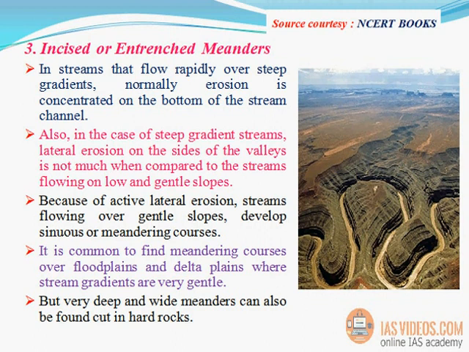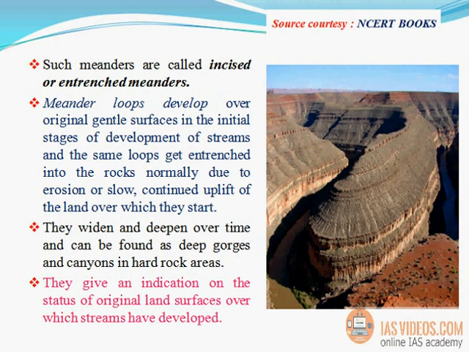But very deep and wide meanders can also be found cut in hard rocks. Such meanders are called incised or entrenched meanders. Meander loops develop over original gentle surfaces in the initial stages of development of streams, and the same loops get entrenched into the rocks normally due to erosion or slow, continued uplift of the land over which they start.